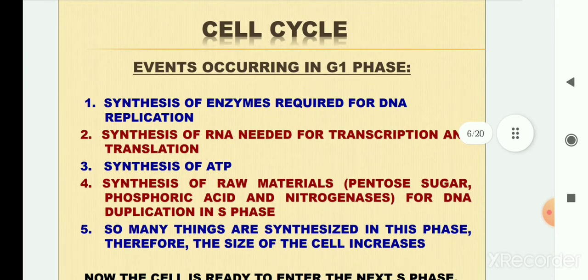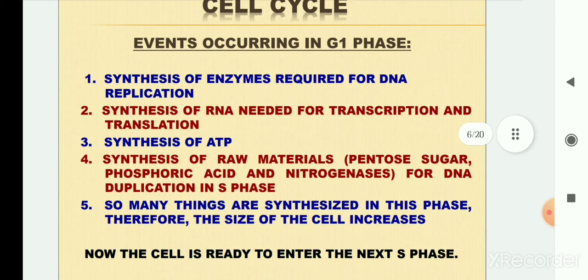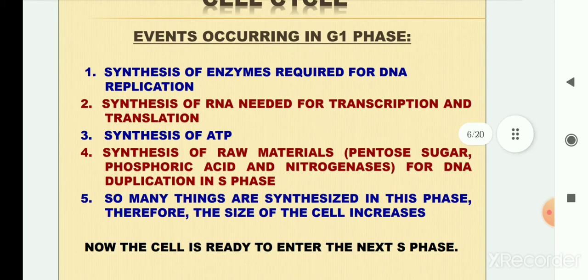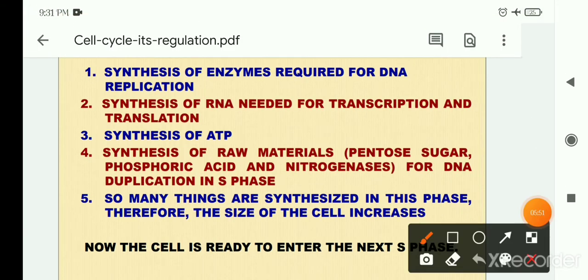First we discuss the G1 phase. In the G1 phase, many events occur because it is the first growth phase. In this phase, the enzymes required for DNA replication are synthesized, and the most common example is DNA polymerase. After that, the RNA needed for transcription and translation is synthesized.